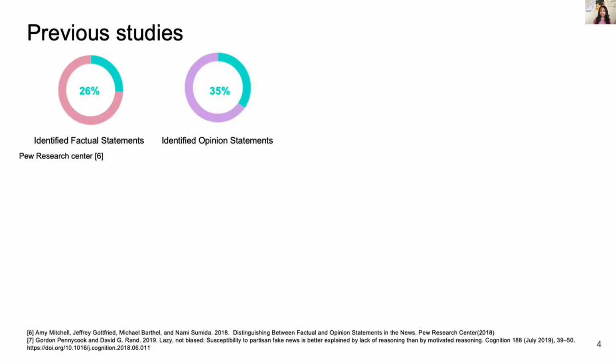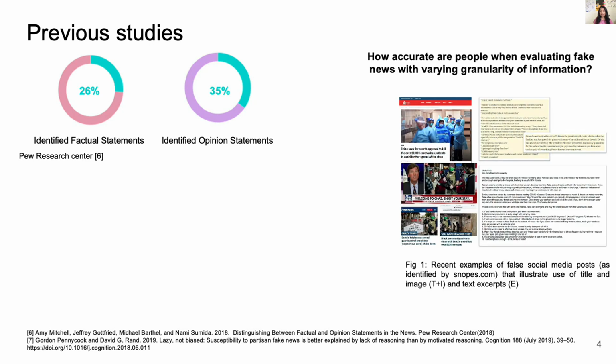And when we look at the news domain, people are even worse at identifying factual statements and opinion statements according to Pew Research Center. Thus, it is important to understand what factors the readers rely on to identify the reliability of news. Within this context, in this work, we seek to understand the accuracy of people when evaluating fake news with varying granularity of information.